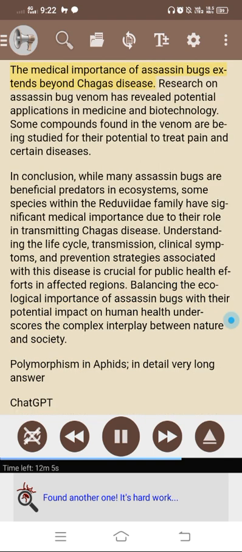6. Research and impact. The medical importance of assassin bugs extends beyond Chagas disease. Research on assassin bug venom has revealed potential applications in medicine and biotechnology. Some compounds found in the venom are being studied for the potential to treat pain and certain diseases.